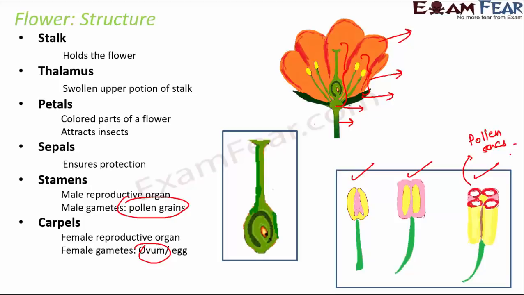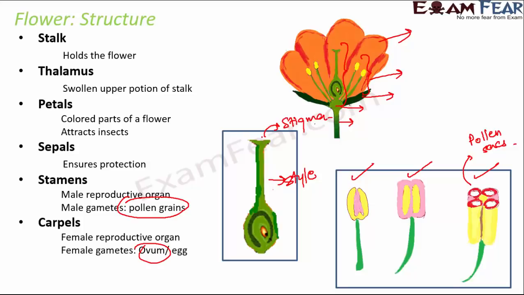Now let's talk about the female reproductive organ, that is the carpel. In the carpel, you again have a tube-like structure which is called the style. This is the style, and this top portion is called the stigma. The purpose of this top portion is to receive the male sex cell or the male gamete.